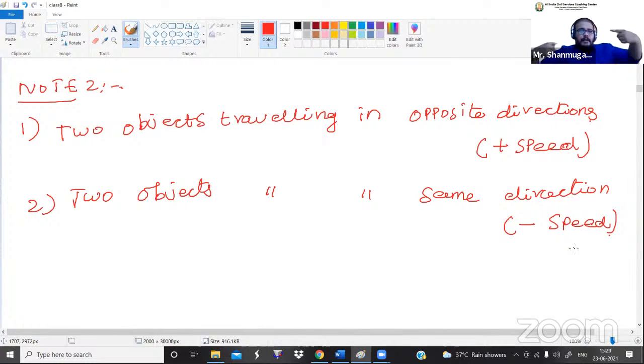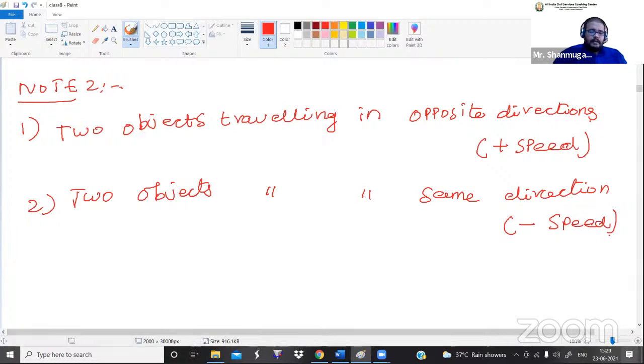So opposite means, one car is coming from this side and another car is coming from this side, so this is called what? Opposite. Okay, if two objects are traveling in opposite directions, we have to add the speed values. Got it? If two objects are traveling in the same direction, we have to subtract the speed values. Okay, so this is an important point that you have to remember.